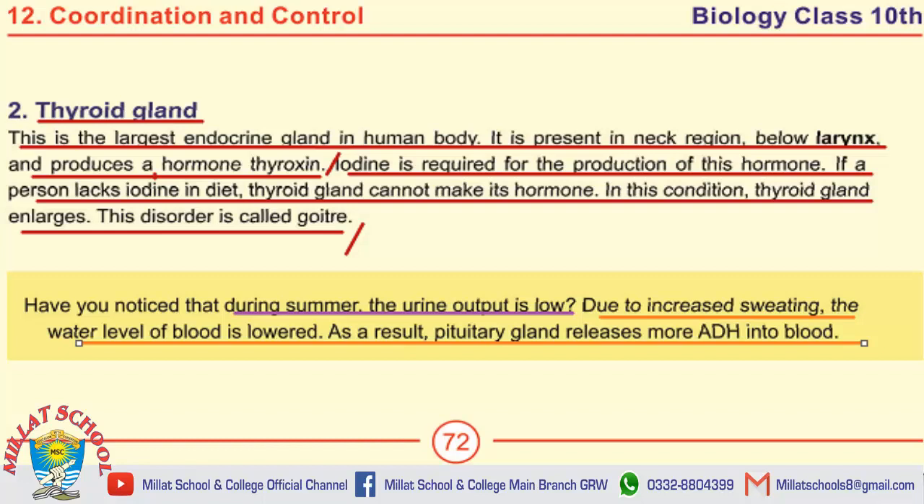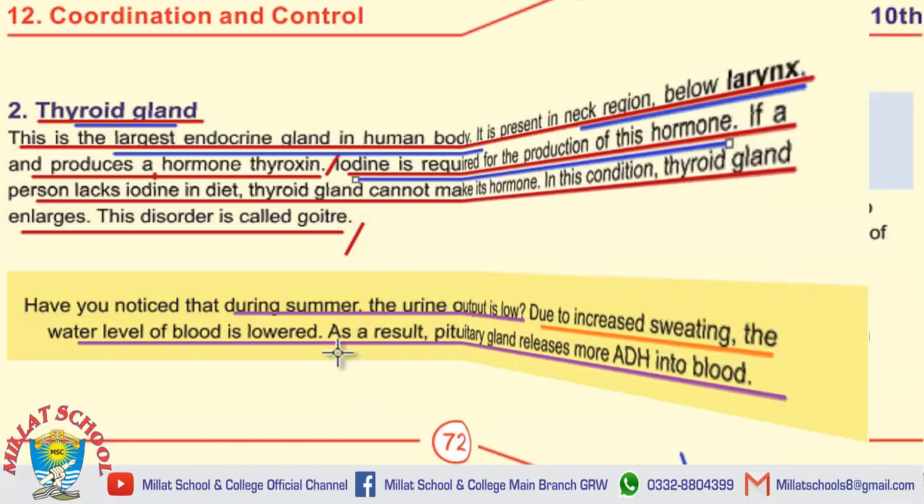Moving towards the important MCQs on this page. The first MCQ: the largest endocrine gland in the human body is the thyroid gland. The thyroid gland is present in the neck region below the larynx. Iodine is required for the production of thyroxine hormone.